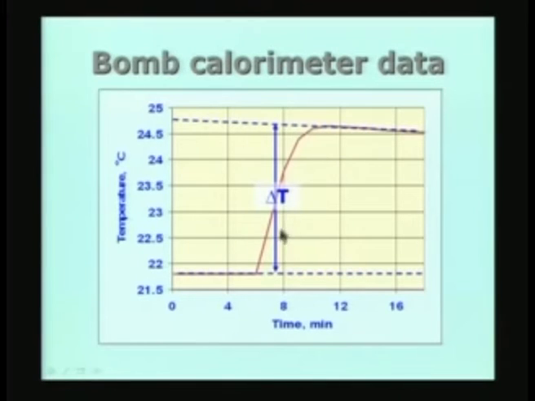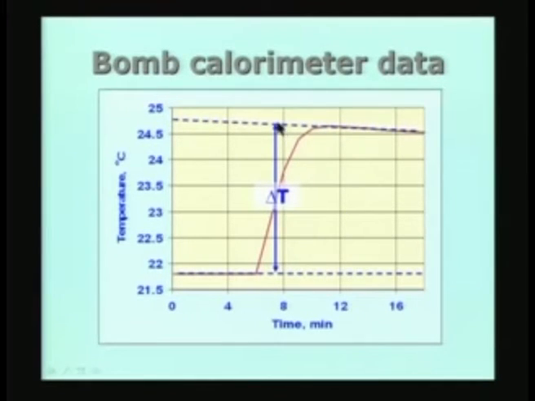What is done now is we draw a line as is shown here and extrapolate like this, that is, you draw it backwards like this, and you draw this forwards like this, and draw a vertical line such that the area under this curve here and the area under this curve is roughly equal. This is supposed to take care of the losses which may be there in the system.